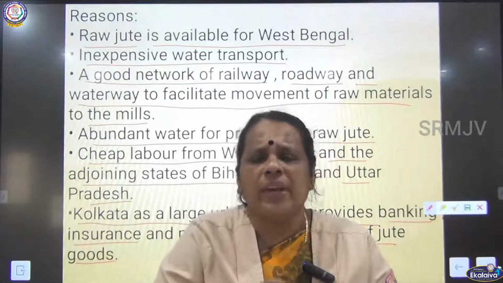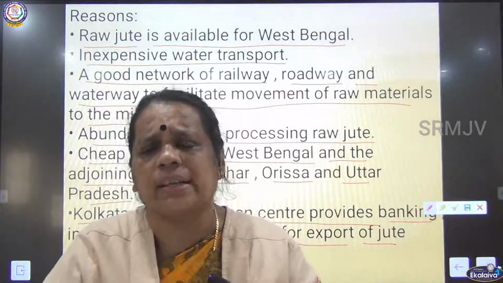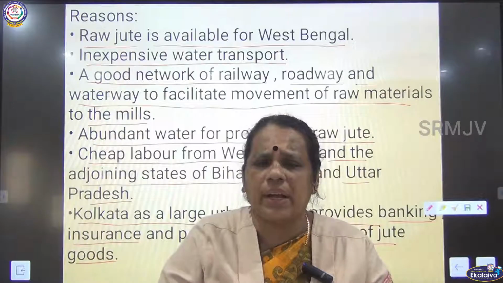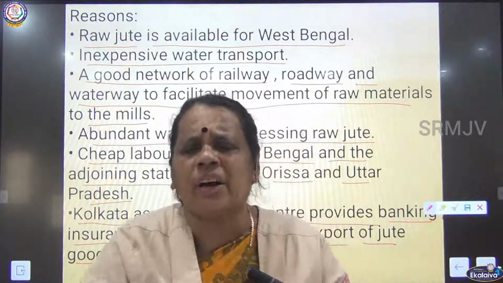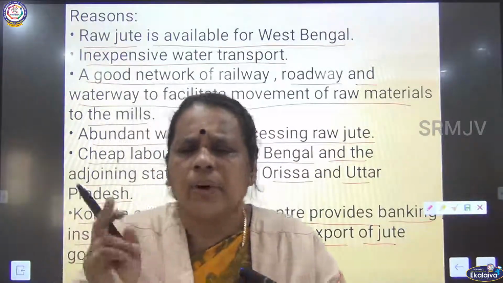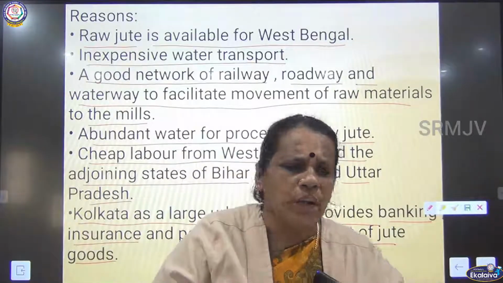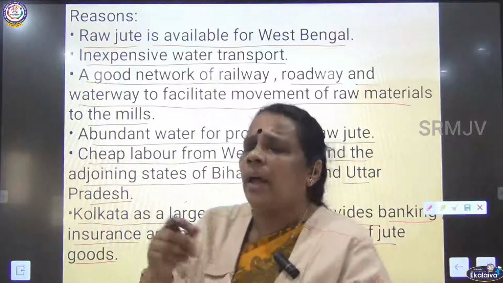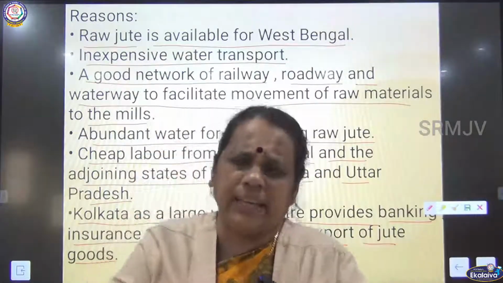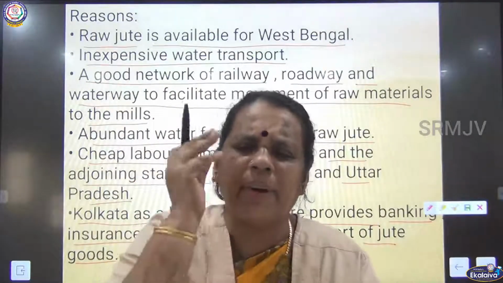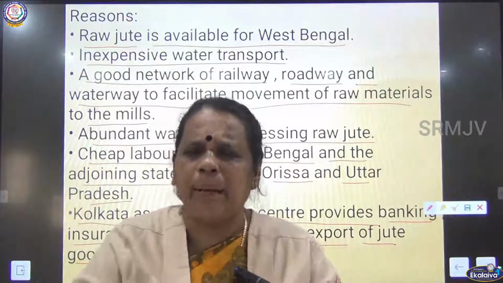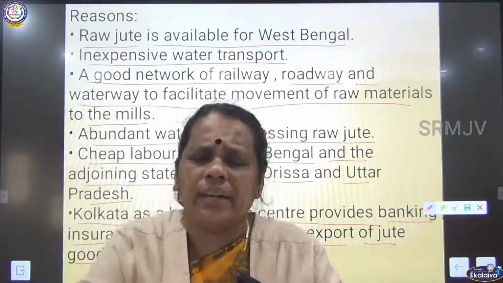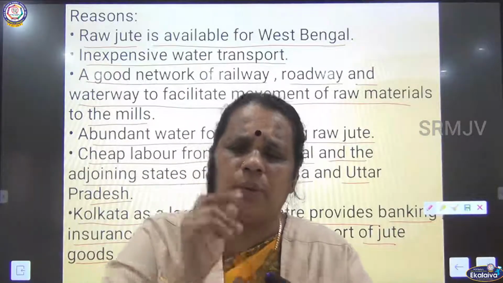Apart from this, we need proper transport facilities. Already inexpensive water transport is there. Apart from that, we have a good network of railway and roadway for the transport of raw jute from the agricultural field to the jute mills. And the next point, the labor facilities. We need cheap labor. Here cheap labor is available from West Bengal and the adjoining states of Orissa and Uttar Pradesh.